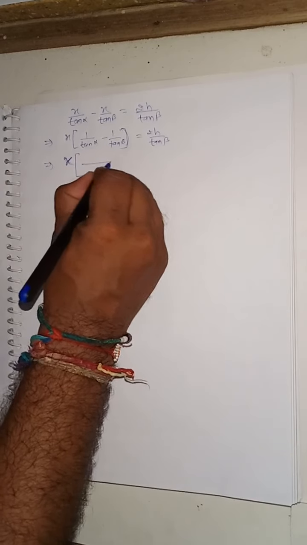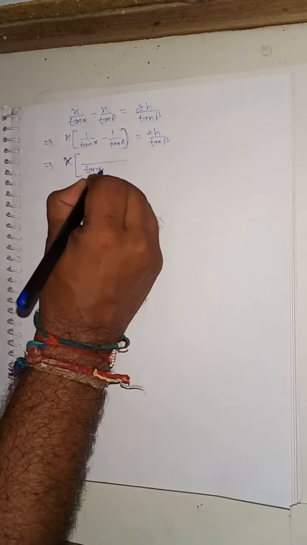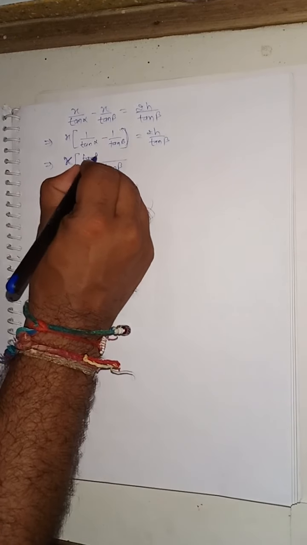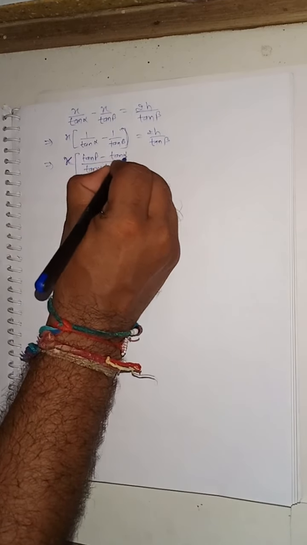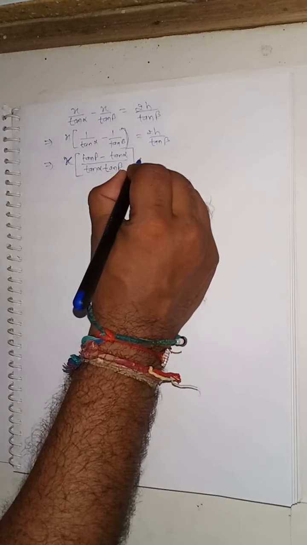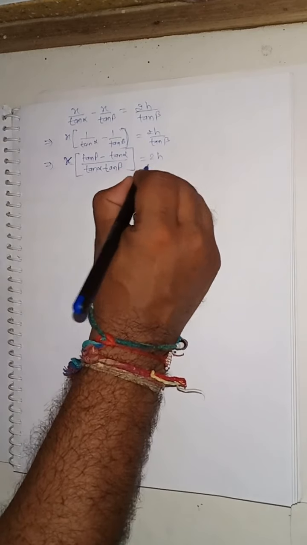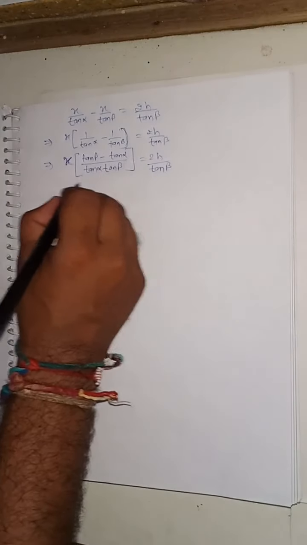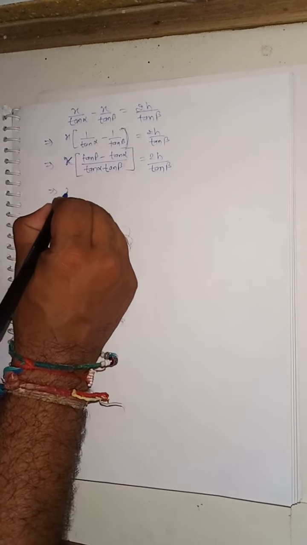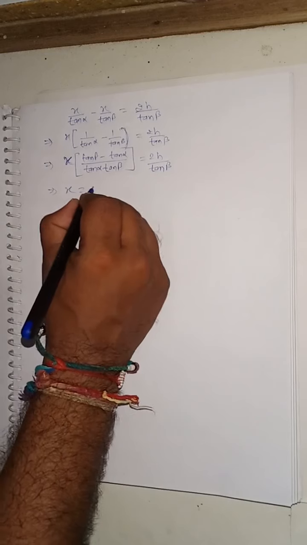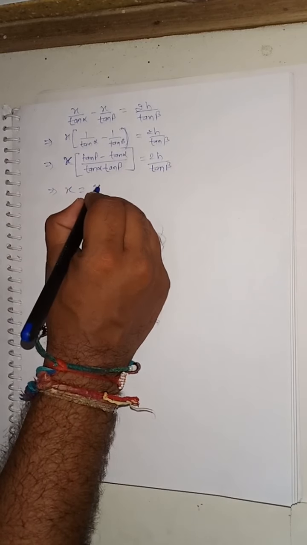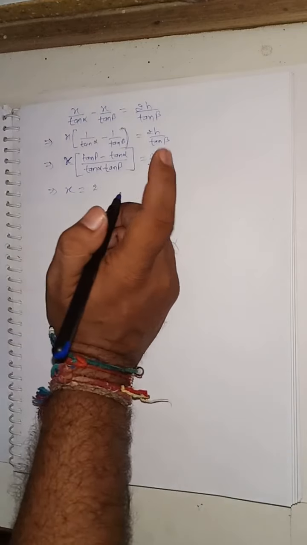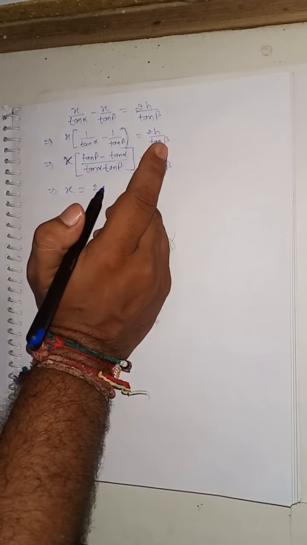I will get tan beta minus tan alpha divided by tan alpha tan beta, equal to 2h by tan beta. Correct. So the value of my x will become 2h